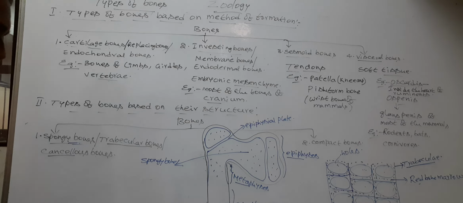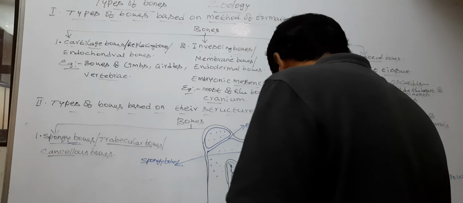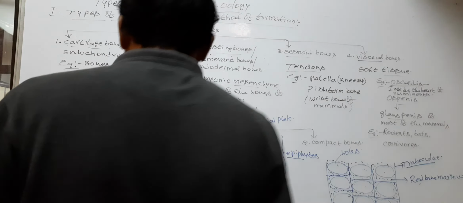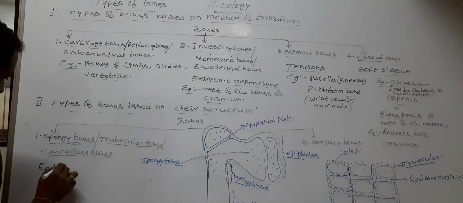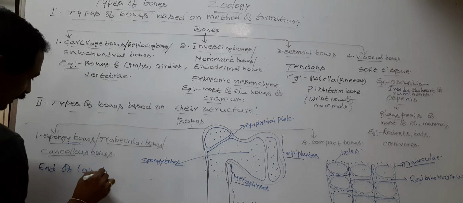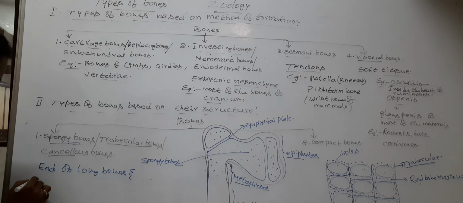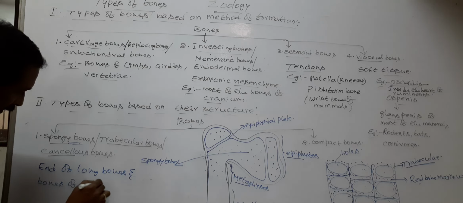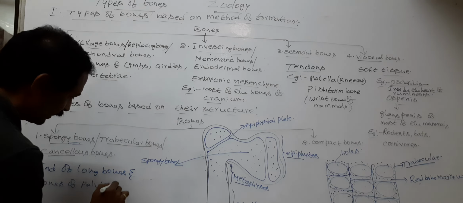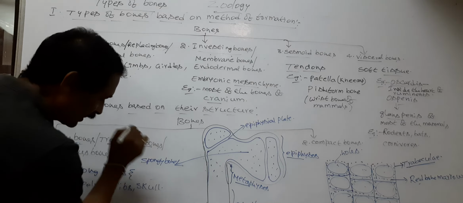Next, spongy bones are found at the end of long bones and in the bones of the pelvis, ribs, and skull.